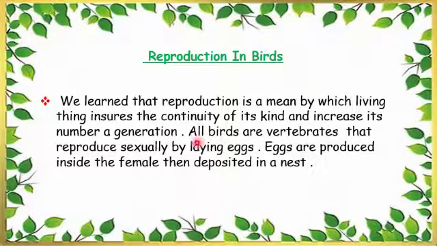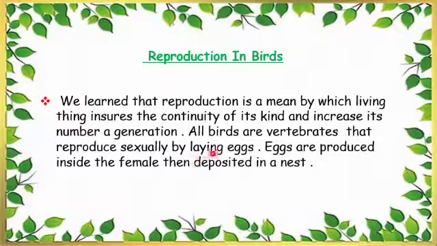So, first we have to know that birds are vertebrates. They have a vertebral column and they have bones. So, they reproduce sexually. So how do they reproduce sexually? Last time we talked about sexual reproduction, which is the union of the sperm and the ovule. قلنا إنه السبرم بفوت على قلب الأوفيول. So we have a fertilized egg.